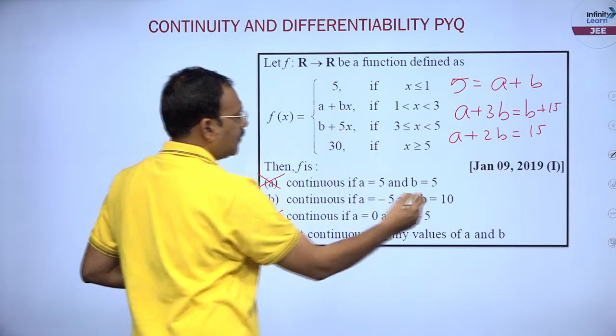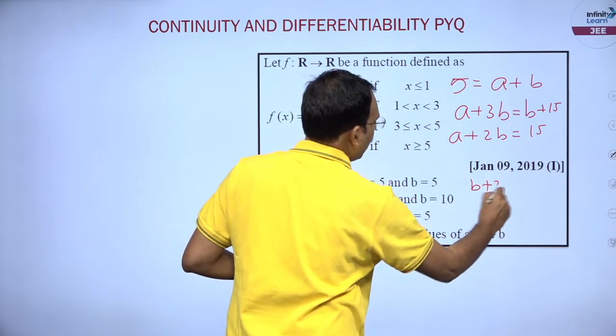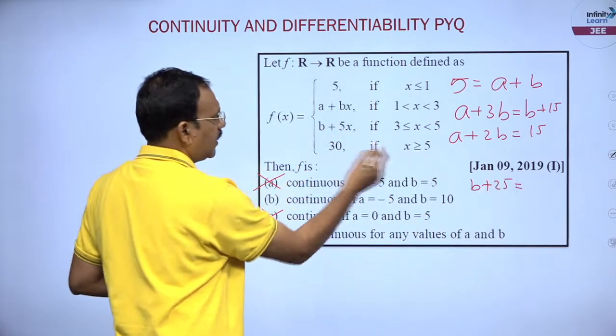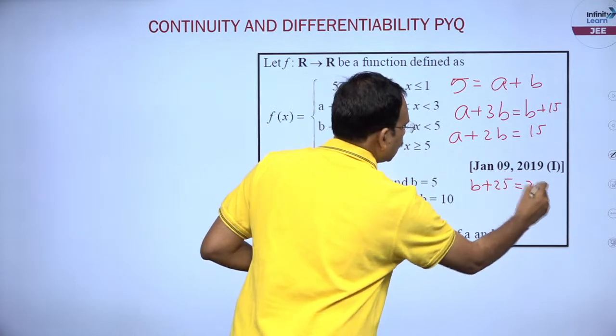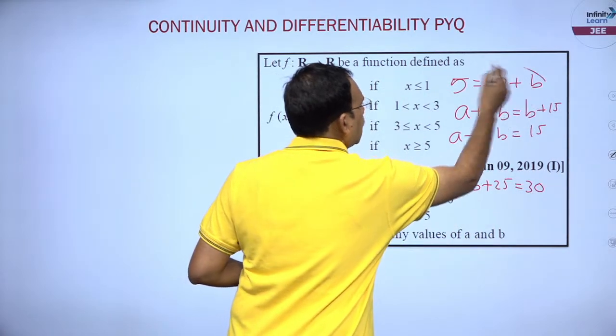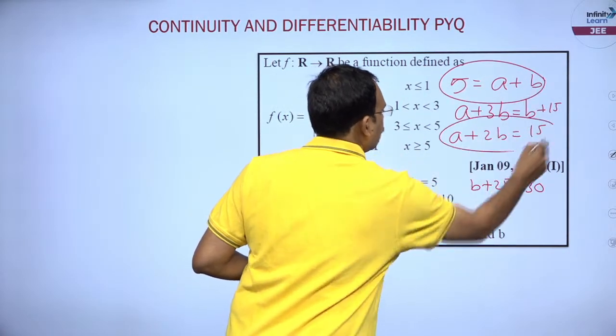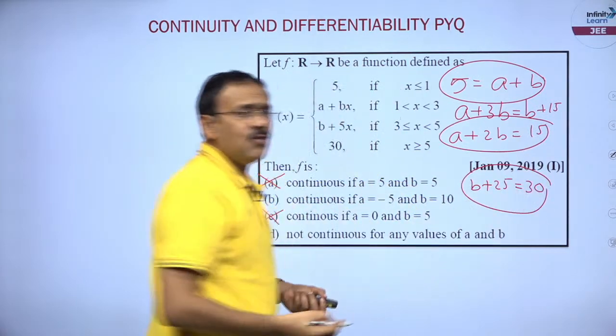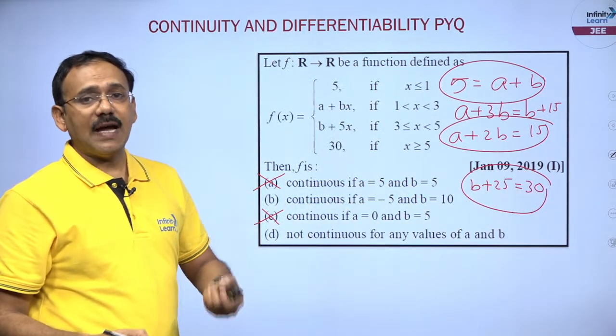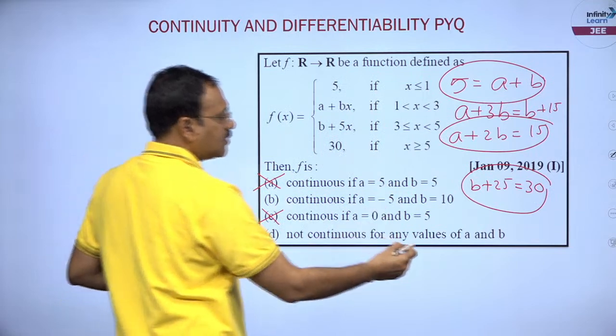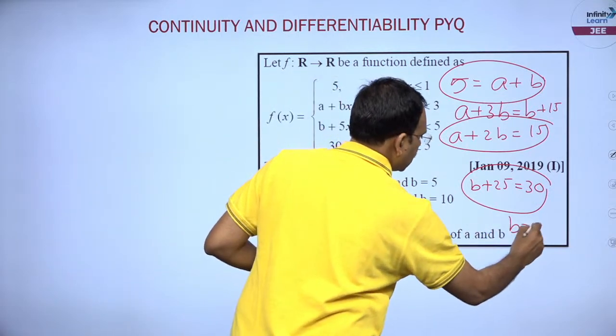Here the left hand limit B plus 25 is equal to the right hand limit, 30. So, from these 3 conditions, condition 1, condition 2, condition 3, can you find A, B which satisfy all the 3? From this B is equal to 5, my dear students.